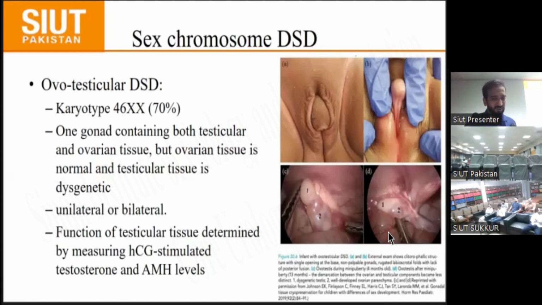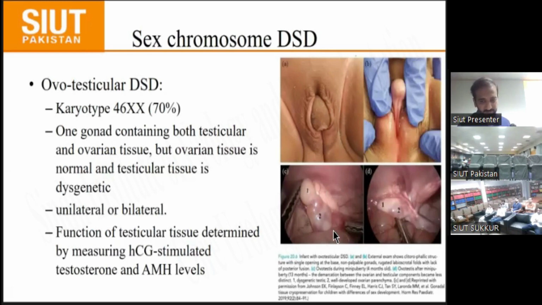Another term is mixed gonad. Mixed gonad means that in the patient, on one side a testis is present and on the other side ovarian tissue is present. This is the difference between ovotesticular DSD and mixed gonadal dysgenesis. It may be present unilaterally or bilaterally. The function of the testicular tissue is determined by measuring the hCG-stimulated testosterone level. Here is the picture shown.